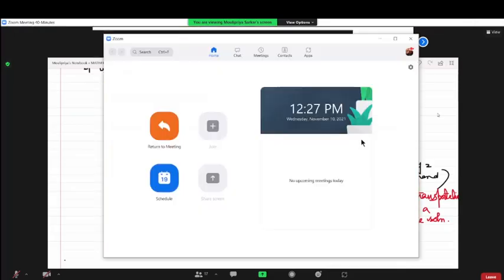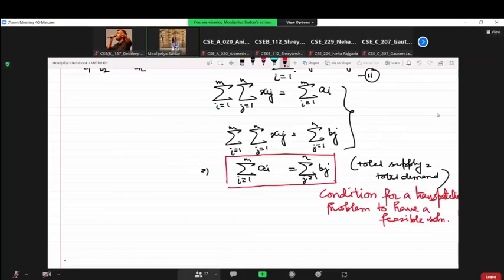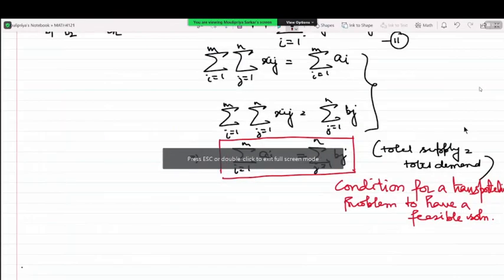I am stating the statement of the theorem only. Proof is not required, but still I will be uploading a study material in the Google Classroom. If you want, you can go through the proof in your convenient time.